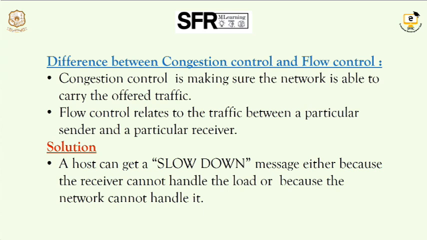First we should know the difference between congestion control and flow control. Both are the same to some extent, but congestion occurs in the network layer, and only the network layer causes traffic, whereas flow control is between the sender and a particular receiver end. The solution is that at the receiver end, the receiver can send a slow down message back to the sender that the receiver didn't get the load, so kindly retransmit the packets. So this is one common solution for letting the sender know that the packet didn't arrive.